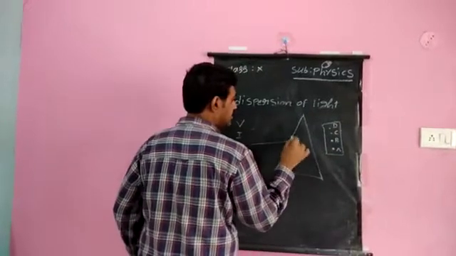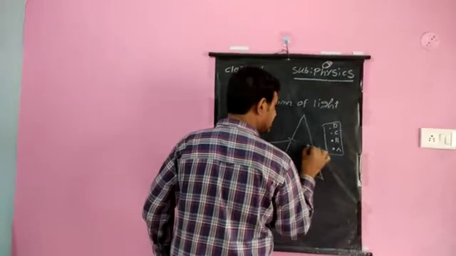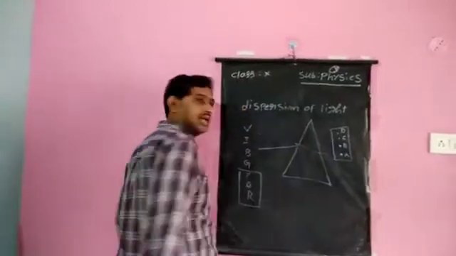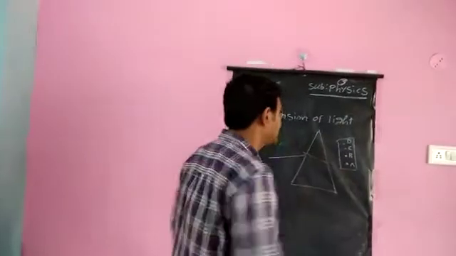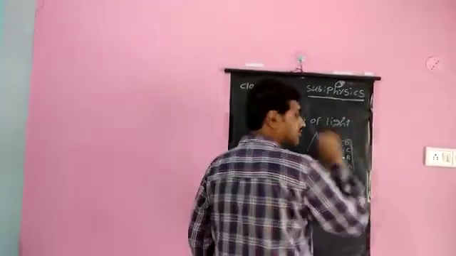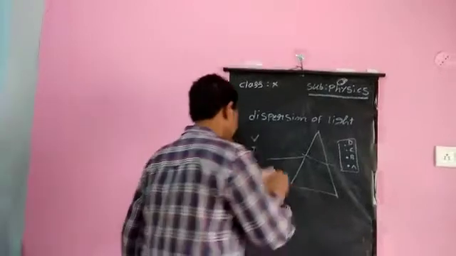The white light falls on this. It shows the splitting also. After splitting, it falls right here. Identify the colors A, B, C, D. The one which bends most is violet. The one which bends least, D, will be red, like that. They may ask. So for that you need to give more importance to the figure also.